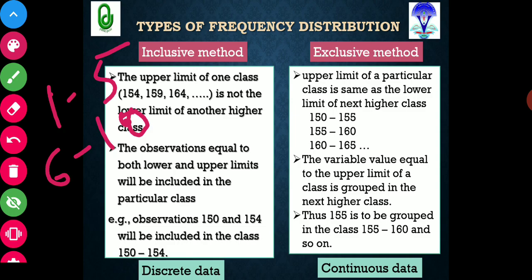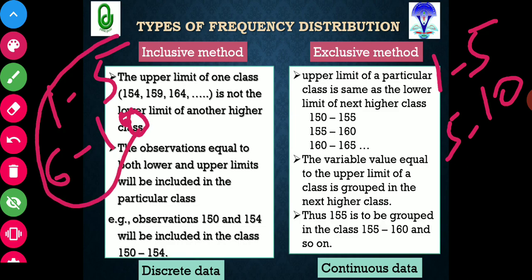But many times you will see class intervals like 1 to 5 and then 5 to 10. So these are the two different types of frequency distribution. This one is the example of the inclusive method, where the upper limit of one class is not the lower limit of another higher class.